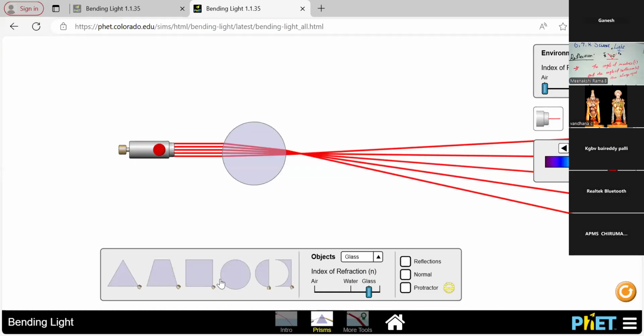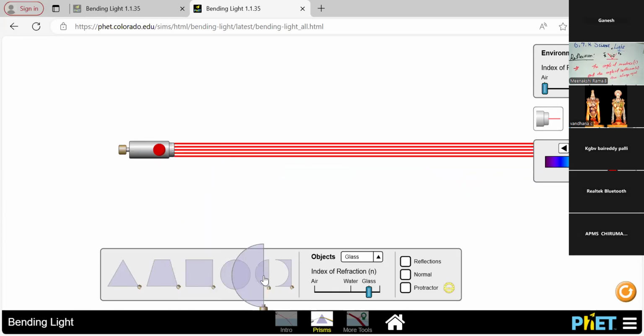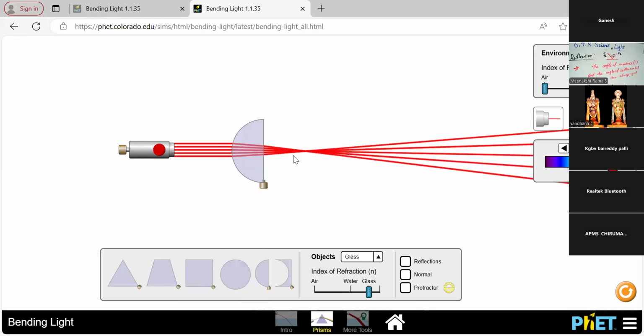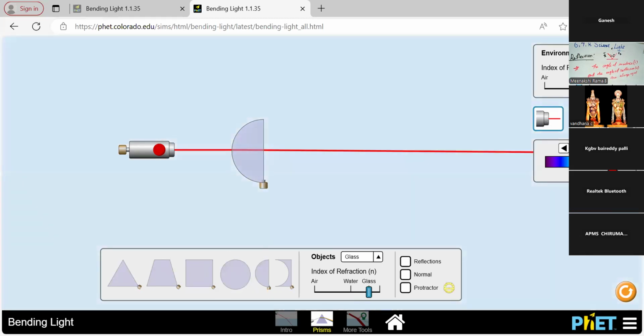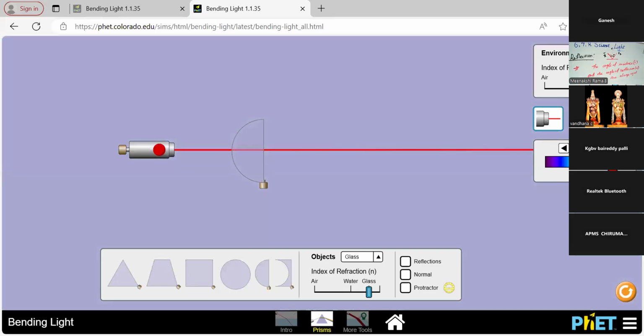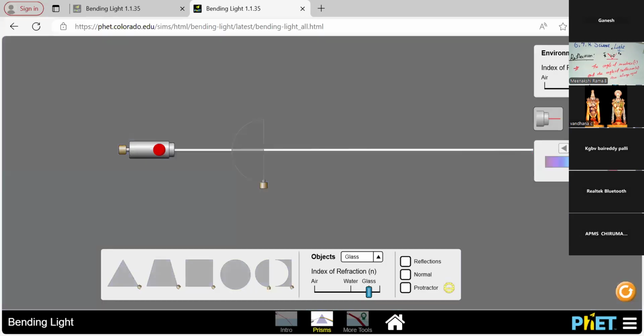Next, I am choosing the half semicircle. In the same manner, the semicircle also takes a single ray in a straight path through the air medium, the water medium, and then the glass prism. The light travels in a straight way, in the dark part also. So this is the characteristic of the semicircle prism.